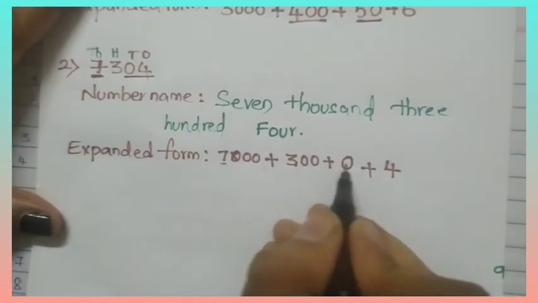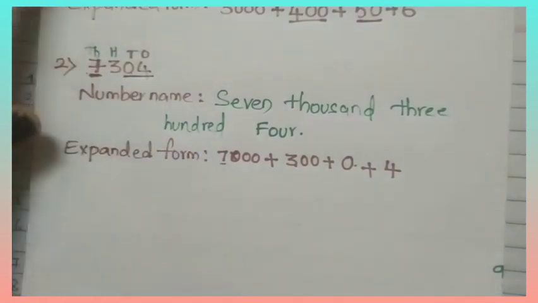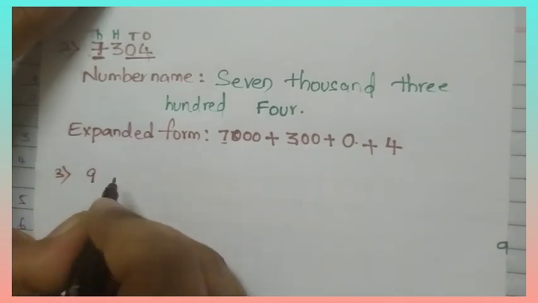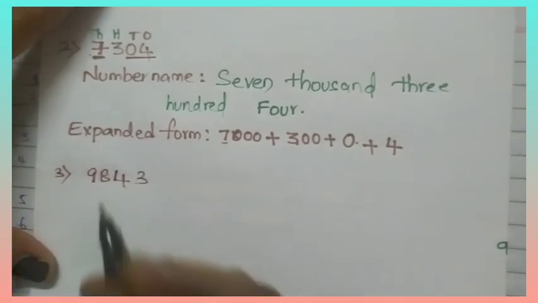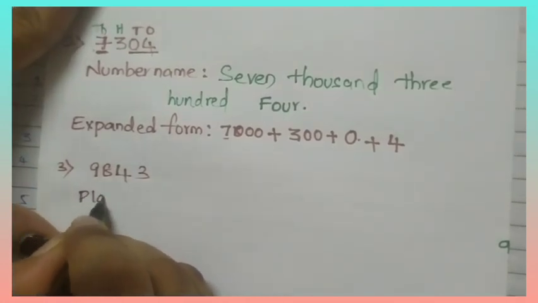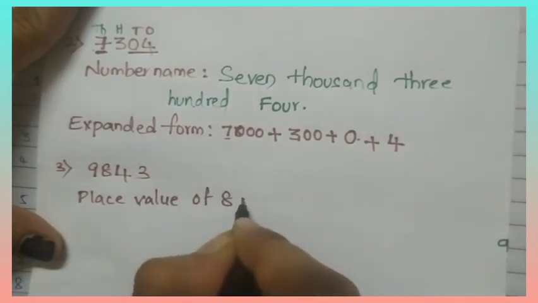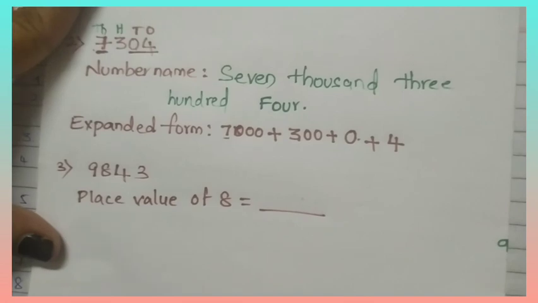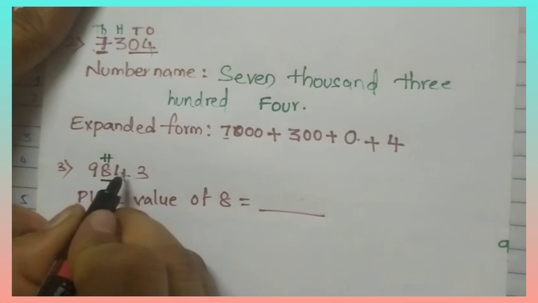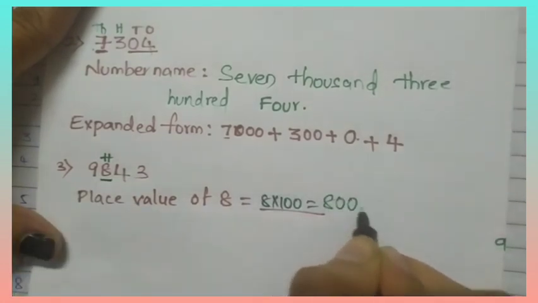Okay. These are place values of these digits in this number. For example, third question. For example, 9,843 is there. In this number, what is the place value of 8? If you get a question like this, place value of 8, what will you write? 8 is in which place? Hundreds place. Yes, ones, tens, hundreds. 8 into 100, 800 is the place value.